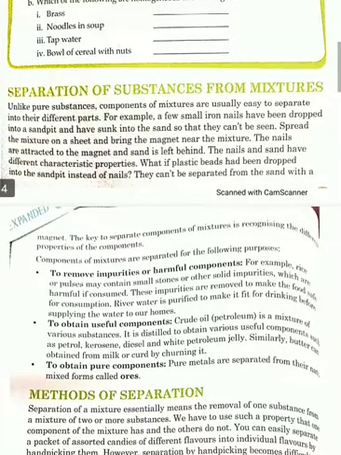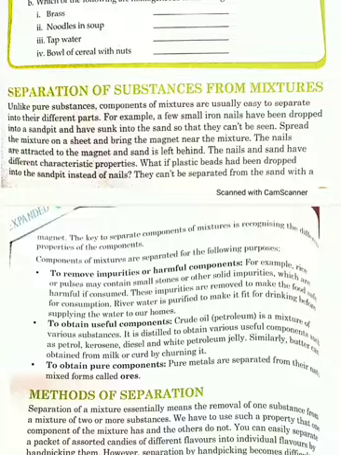Then which of the following is a homogeneous or heterogeneous mixture? Brass is a homogeneous mixture, as I have told you that brass is an alloy. As steel is an alloy, in the same way brass is also an alloy. What is an alloy? Alloys are homogeneous mixtures made when two metals, or metals and non-metals, combine with each other.